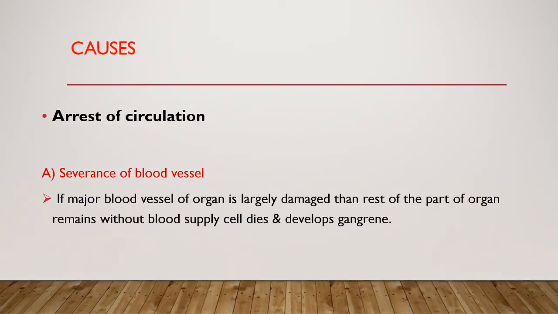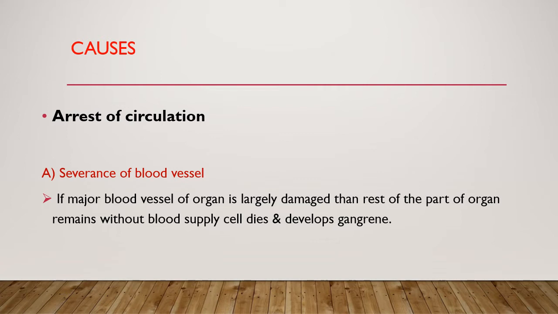Then the causes of gangrene. There are many causes of gangrene, like arrest of circulation. Arrest of circulation means anything that produces obstruction in blood flow, mostly local in nature, and produces gangrene of that tissue or organ. The first is severance of blood flow.